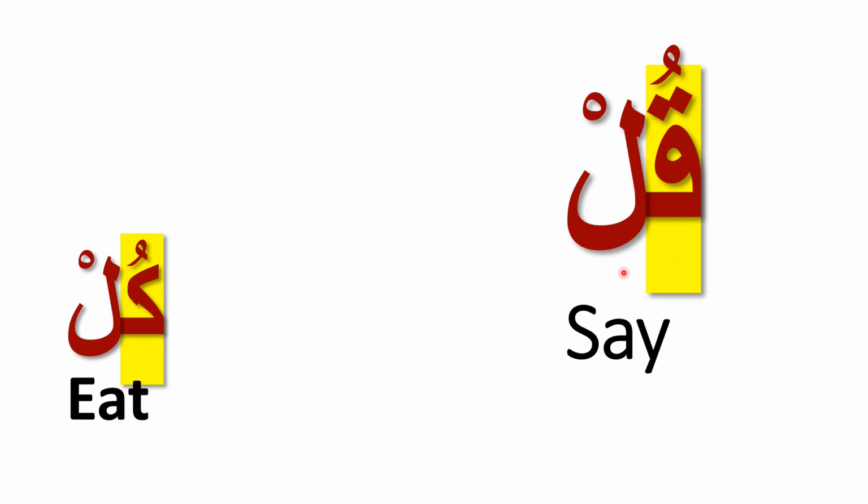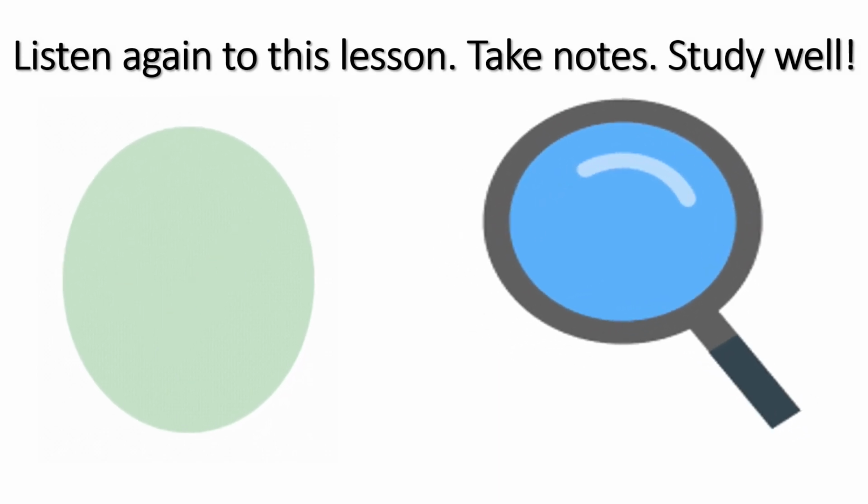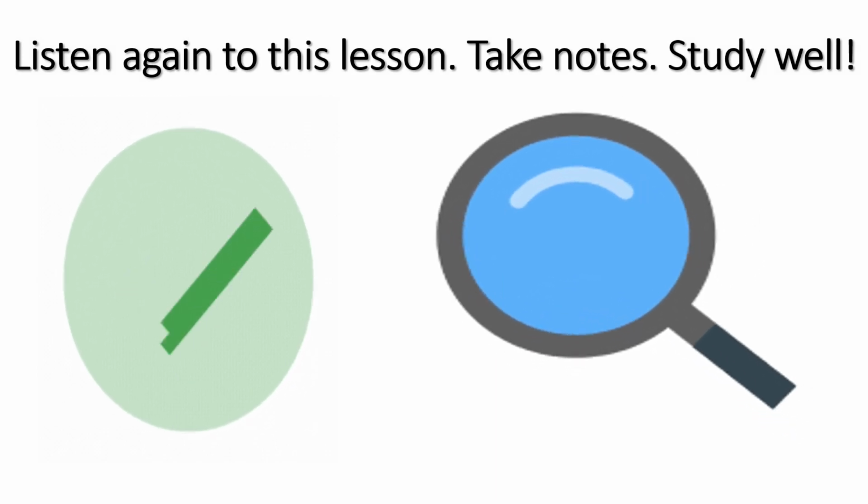قل, say. If the qu is pronounced as ku, it turns into kul, or eat. قل, say. Kul, eat. Listen again to this lesson. Take notes and study well.